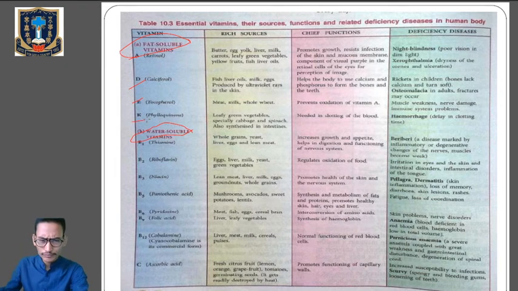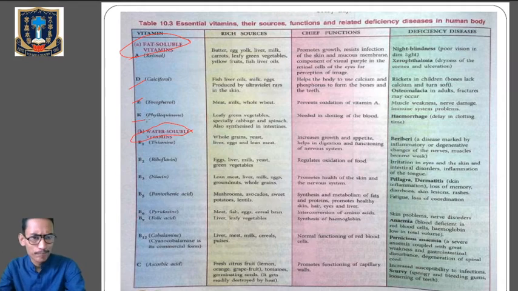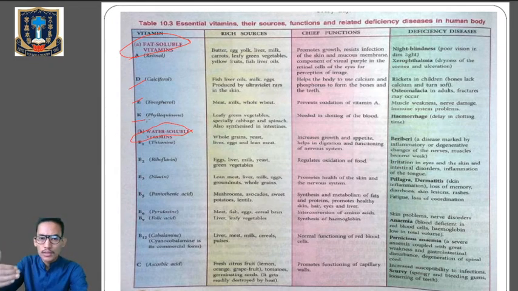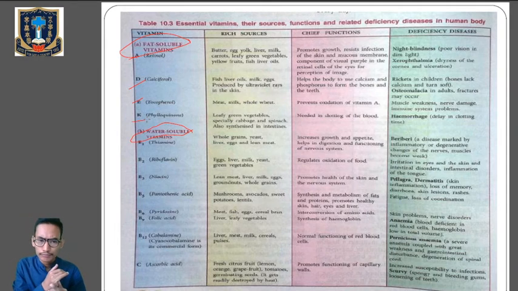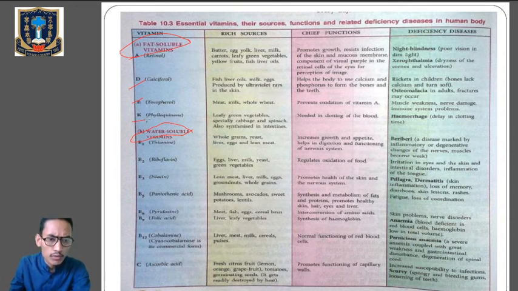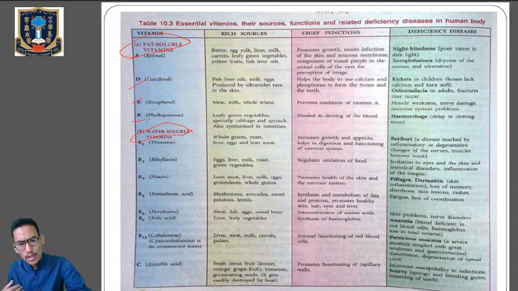For example, vitamin A, retinol. Sources: butter, egg yolk, liver, milk, carrots, leafy green vegetables, yellow fruits, fish liver oil. So in this way you will remember the sources of vitamin D: calciferol also, vitamin E, tocopherol also, and vitamin K, phytoquinone also. And you will also remember vitamin B1, thiamine, B2, riboflavin, B3, niacin. Okay, so in this way you remember the sources. Then chief functions and diseases.